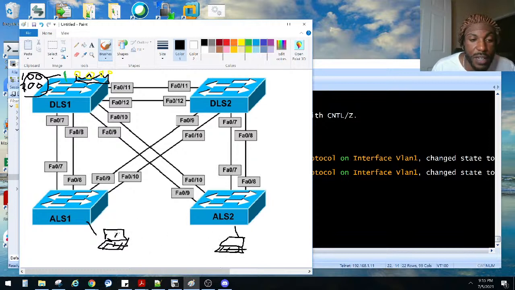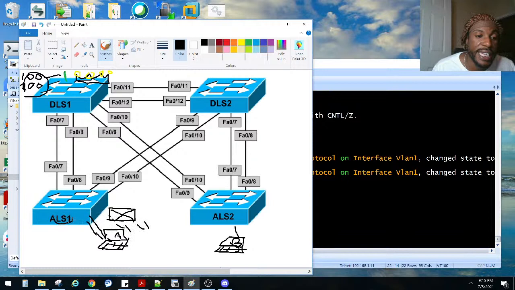He obviously is computer A. He's computer B. Now, when he wants to send a message to computer B, he sends it to this guy right here. Not necessarily a message, but any kind of traffic. Remember, we send our traffic at layer 2 in frames. So he's sending a frame.